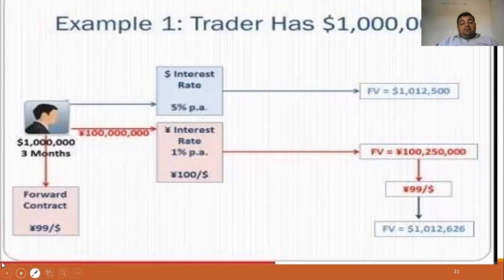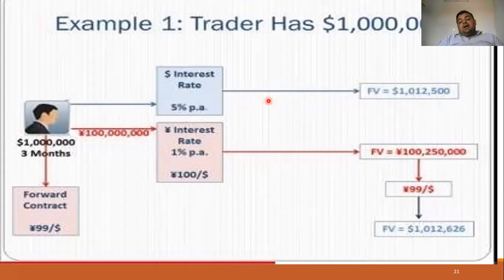We have already entered into a forward contract of 99 yen per dollar. So if we sell this at 99 yen per dollar, what will we get? We will get 1 lakh 12,626 USD. Fine. On the other hand, if the same amount is invested in the USA at the rate of 5% per annum, we will get 1 lakh 12,500 US dollars.